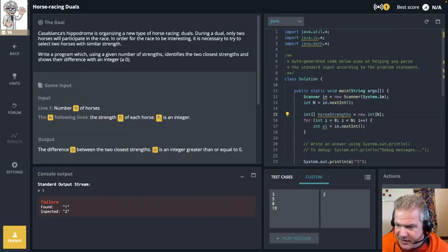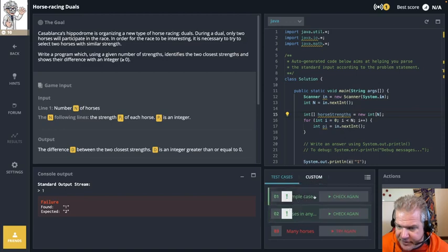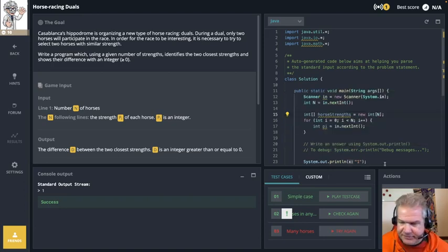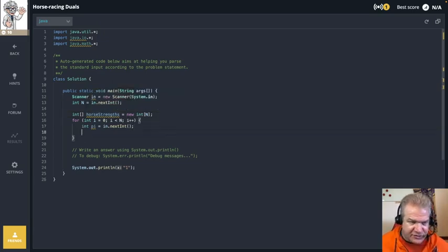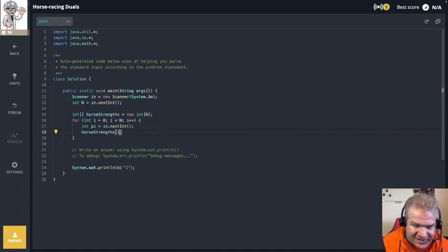Let's double check that. Let's run this test case. So the code ran, got an output of 1, so that's good. I'm not doing anything with this array yet. So one of the things I can do now is assign the value in this array. This array, horse strengths, is going to be of size however many horses I have. And so I can get the ith value, because I'm going to loop through values 0 through the number of horses. And then I can just assign that to be pi.